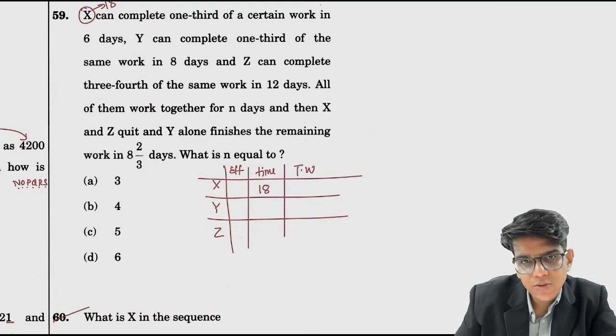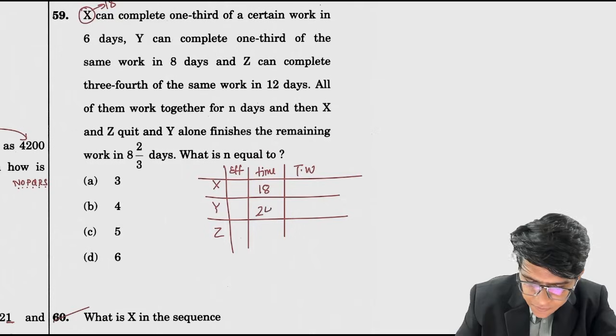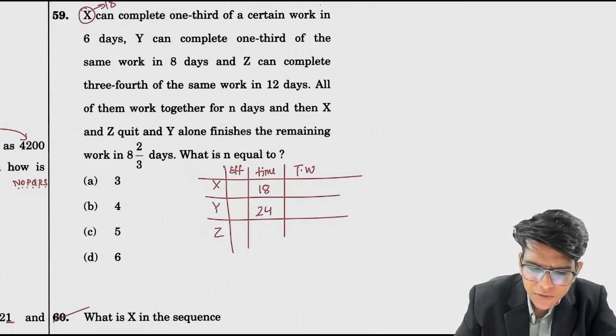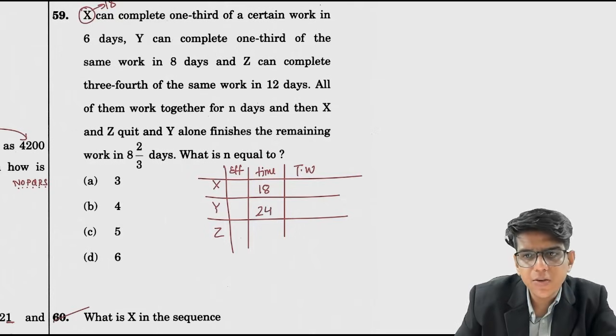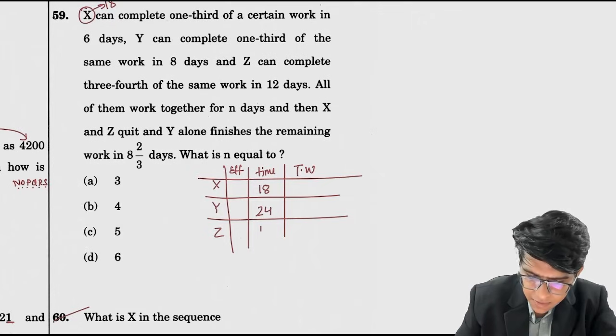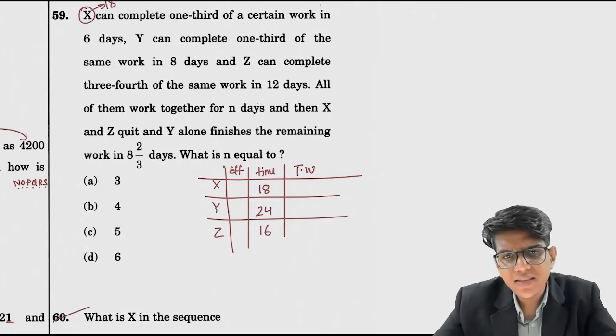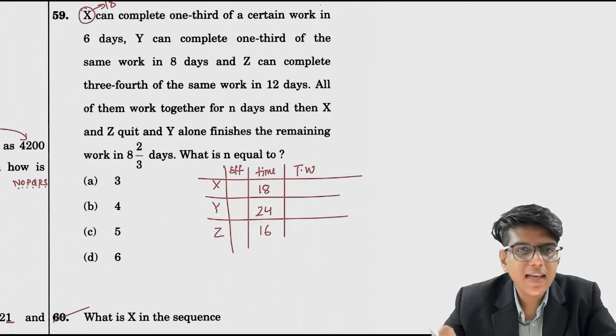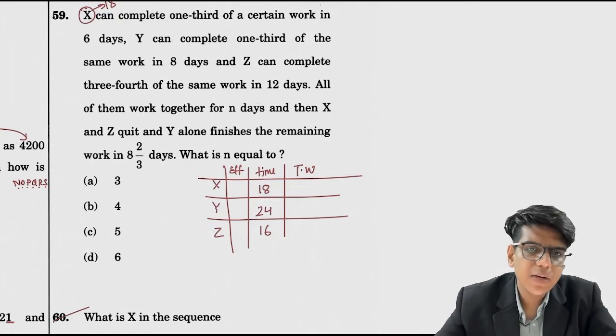1/3 in 8, so complete in 24 days. Z can complete 3/4 of same work in 12 days, तो complete work होगा 12 into 4/3, मतलब 16 days में. 3/4 in 12 days, तो 16 days में complete. Now we need to take the total work as the LCM of these numbers 18, 24 and 16.